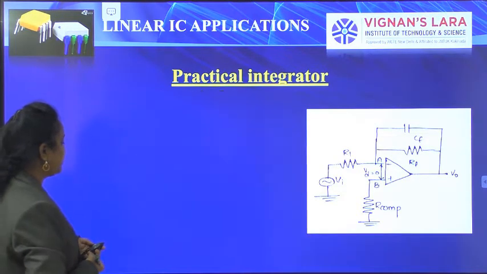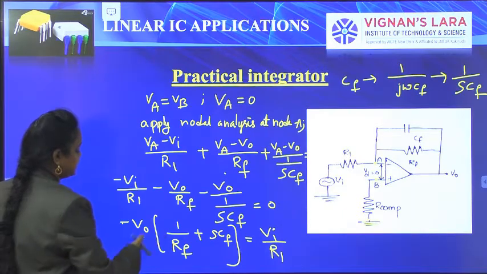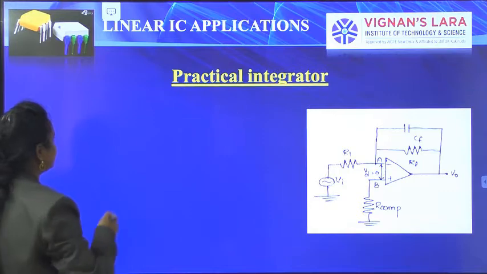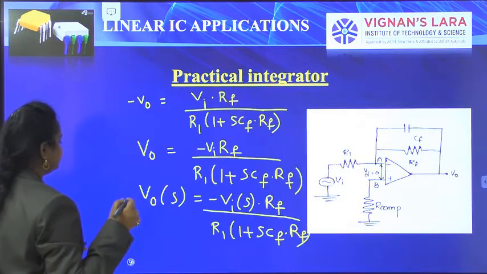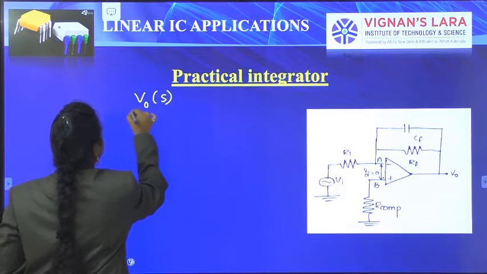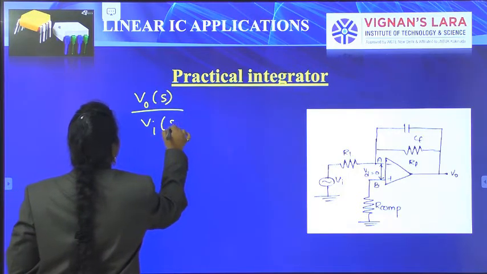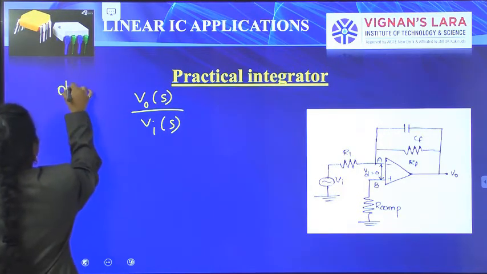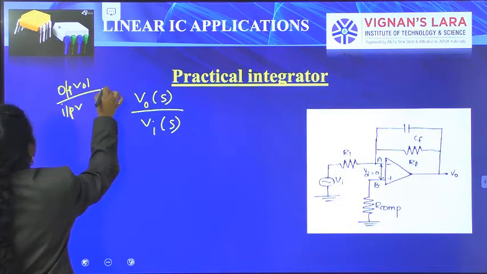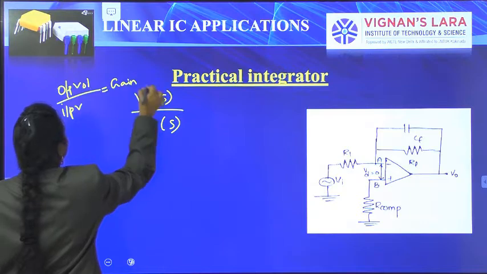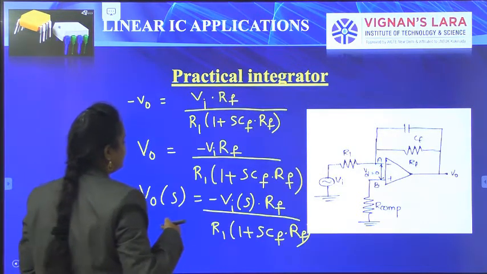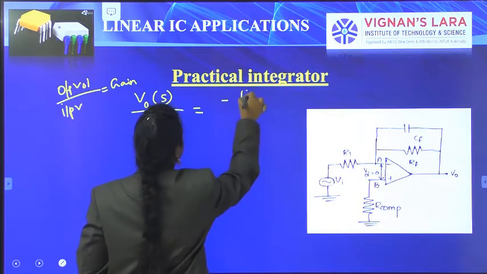So from this we can write these equations. V0 of S by VI of S, output voltage by input voltage, is equals to gain.